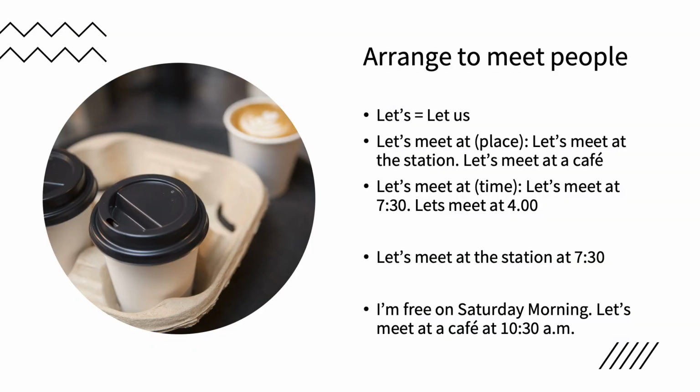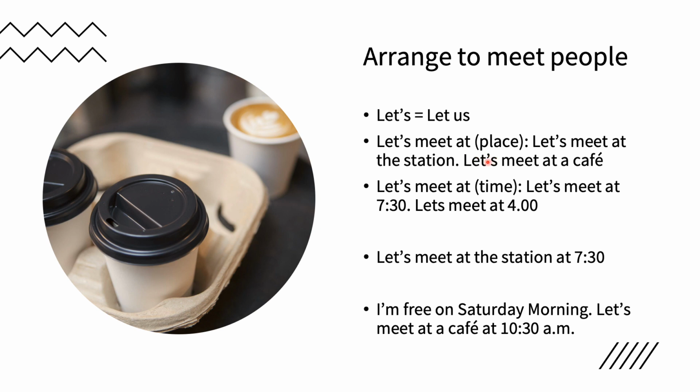Now the next point we are going to talk about is arranging to meet people. Example, it's weekend and you want to meet your friend or your sister or your mother or your father or your brother at some place. Okay, now let's discuss them point by point. Now first, let's is the short form of let us. Okay, now let's meet at a place.